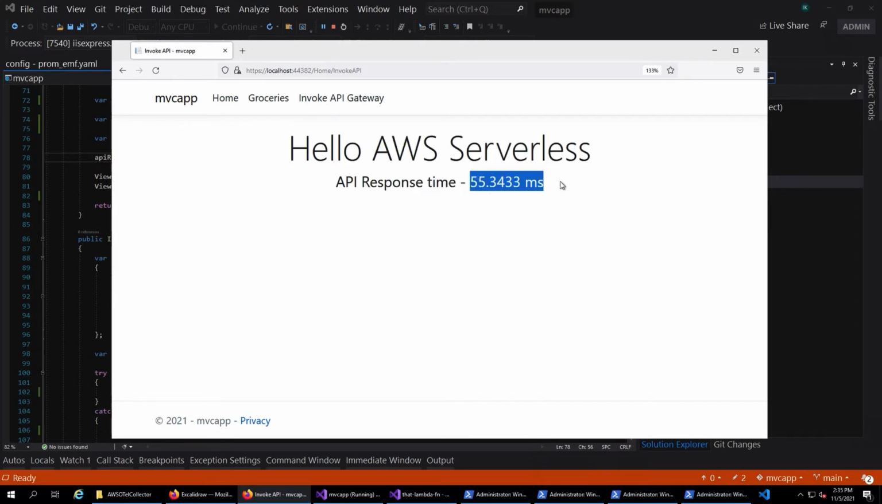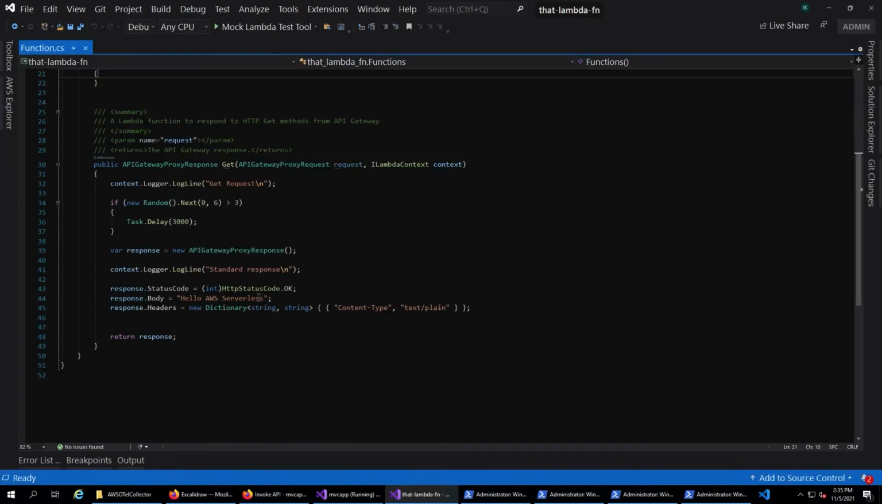You can see that the API response time is displayed here. The API gateway actually responds pretty fast, but it also has a small element of randomness to it. This is the Lambda function that sits behind the API gateway. It can randomly delay the response by roughly 3 seconds. If the random number that is generated is greater than 3, then it will delay the task by 3 seconds and only then send the response back. So that happens as well.